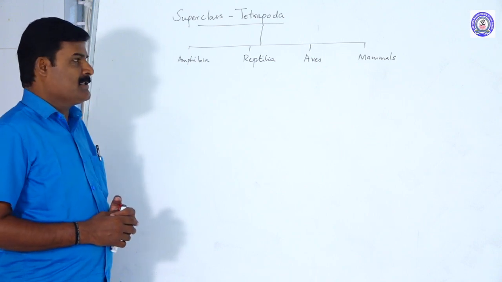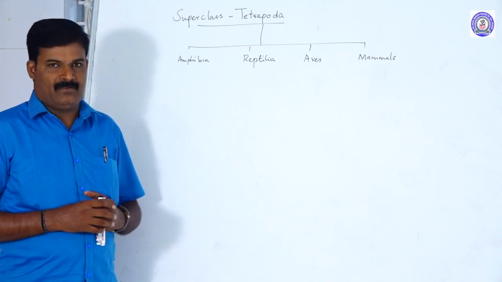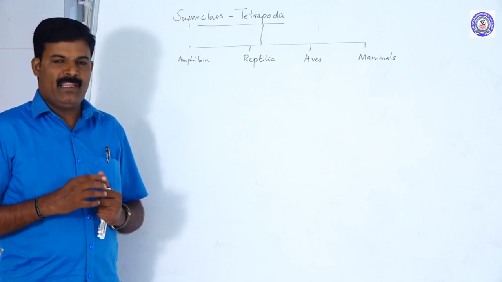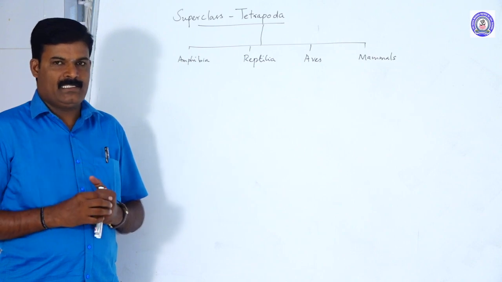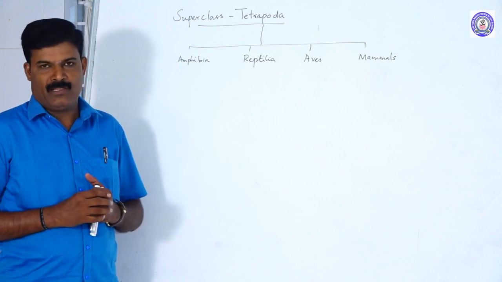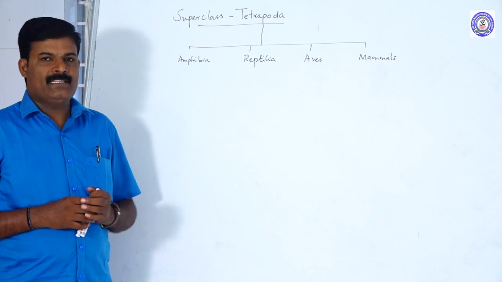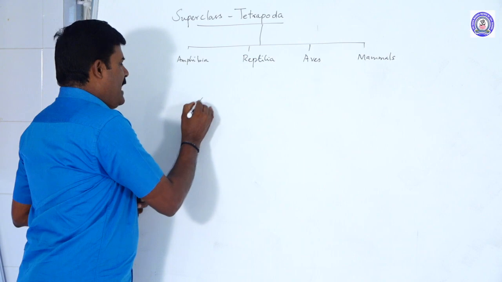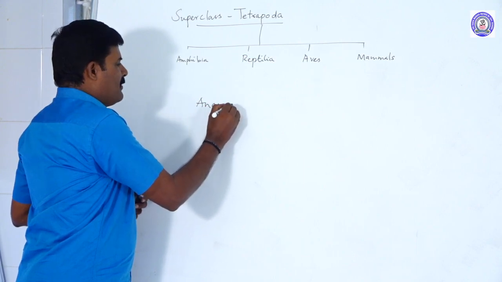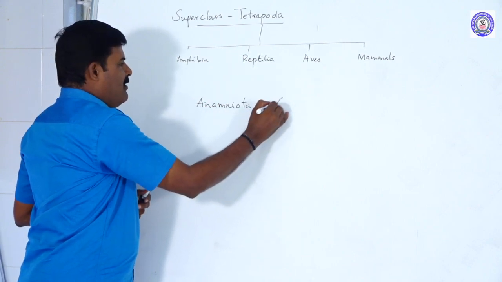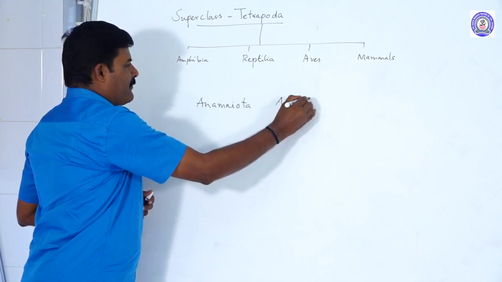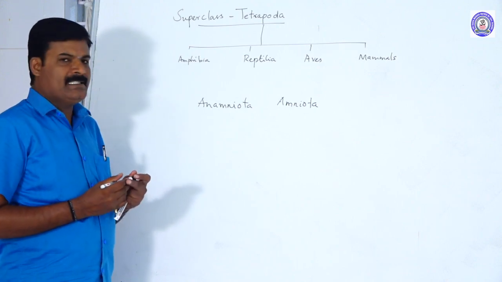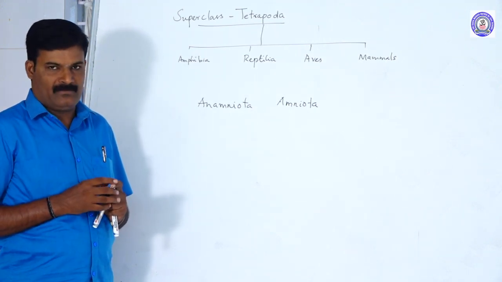And one more thing: there are four types of embryonic membranes. One is amnion, chorion, allantois, and yolk sac. There are four embryonic membranes. Based on the presence of embryonic membranes, there are two kinds: one is Amniota, another one is Anamniota. Anamniota means without the amnion membrane.